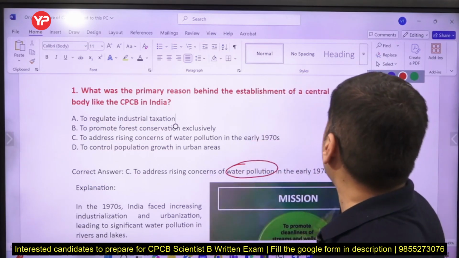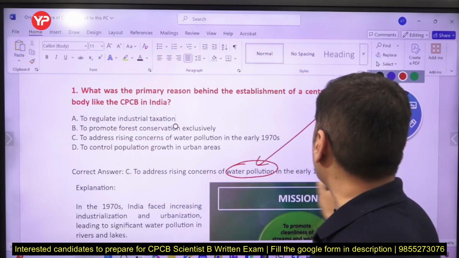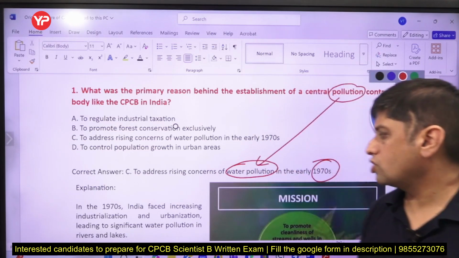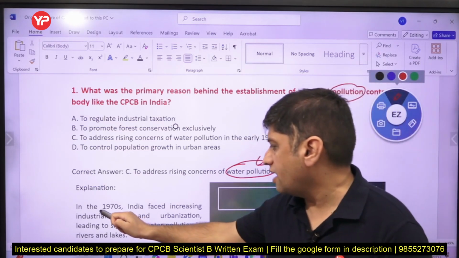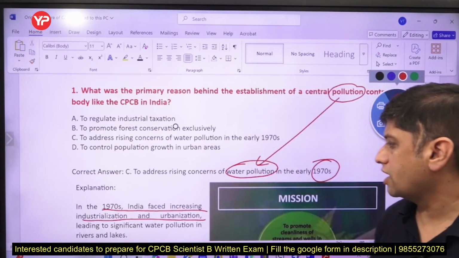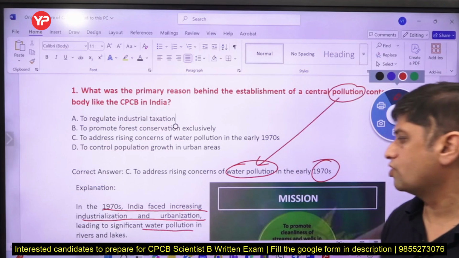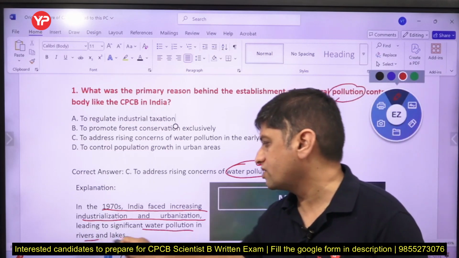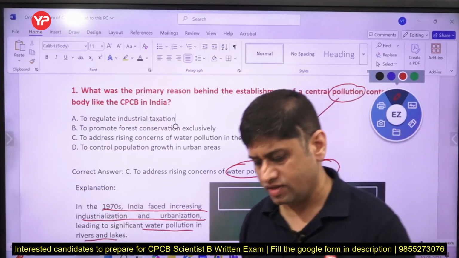When we say central pollution, which pollution did we talk about in the 1970s? So the history goes like this: in the 1970s, India was undergoing industrialization and urbanization, and water pollution was the main trouble, and rivers and lakes were facing that particular issue.